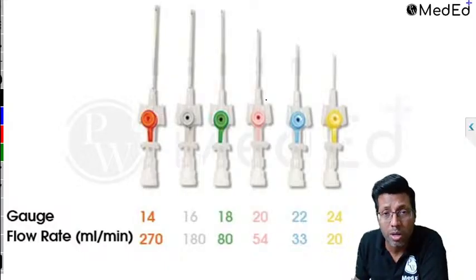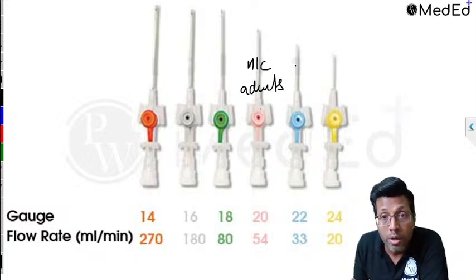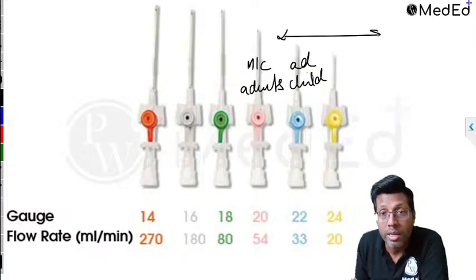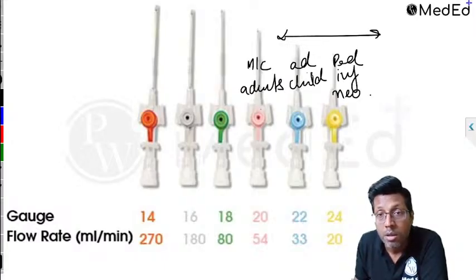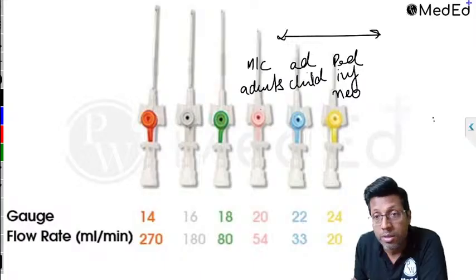Okay, so all of you know, I think, the colors. So the pink one is the most commonly used in adults, right? The blue one can be used in adults, it can be used in children. Right, these are all thin gauge. The yellow one is what is used in pediatric patients, it is used in infants, it is used in neonates. एक 26 gauge भी होता है. There's another which is 26 gauge, which is purple in color. Purple.